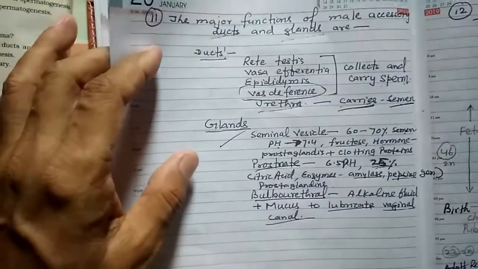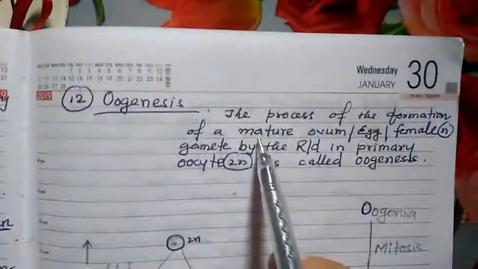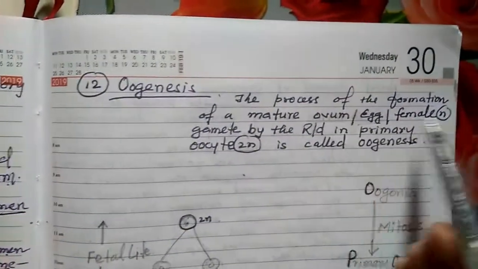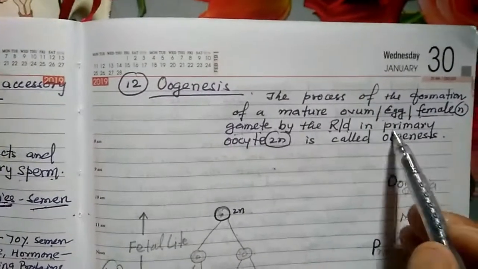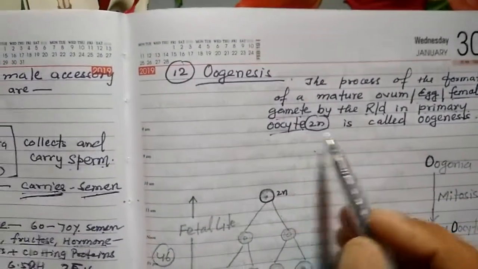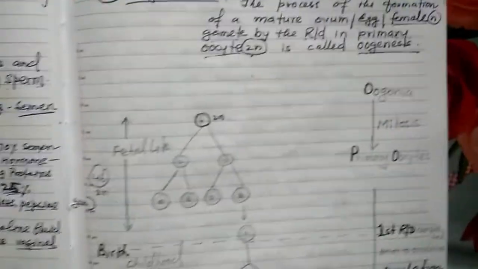Okay. Then come to question number 12. What is oogenesis? Give a brief account of oogenesis. The process of formation of a mature ovum or egg or female gamete by the reduction division in the primary oocyte, that is diploid, is called oogenesis. Try to understand this diagram.